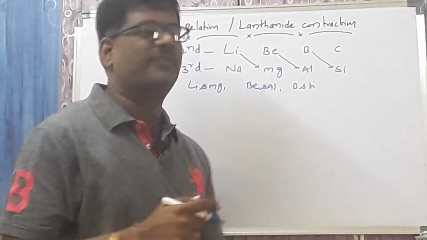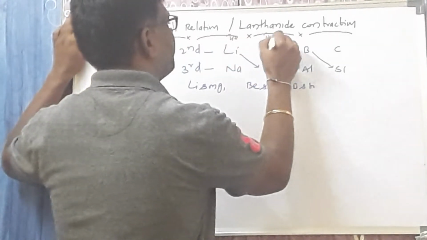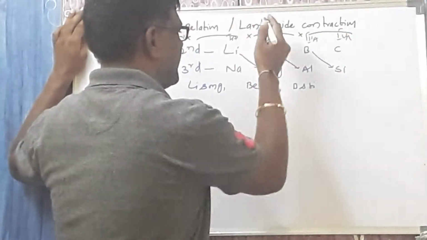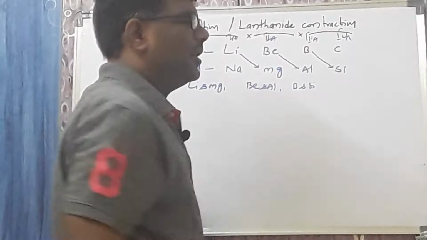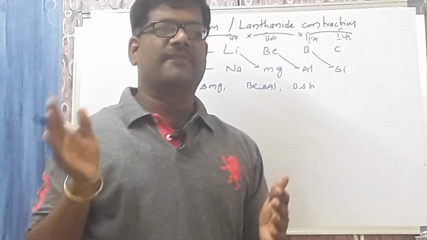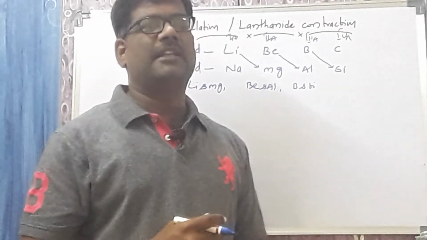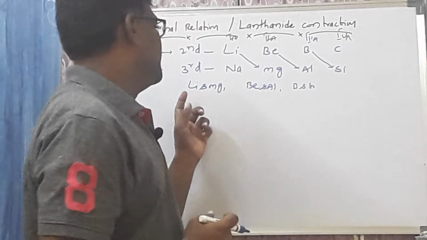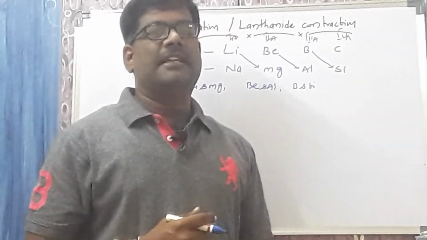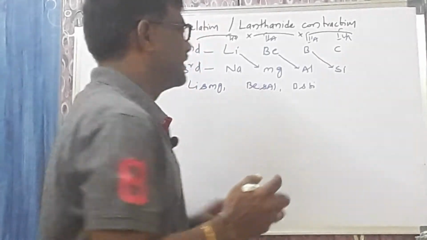As per the group, if you observe, this is the first A group, this is the second A, third A, and fourth A. So as per the group, diagonal relationship is observed between the first A to fourth A. After fourth A, it disappears. Ultimately, diagonal relationship is there for lithium, magnesium, beryllium, aluminium, and boron, silicon. Why do they show the diagonal relationship? Why do only these show it?